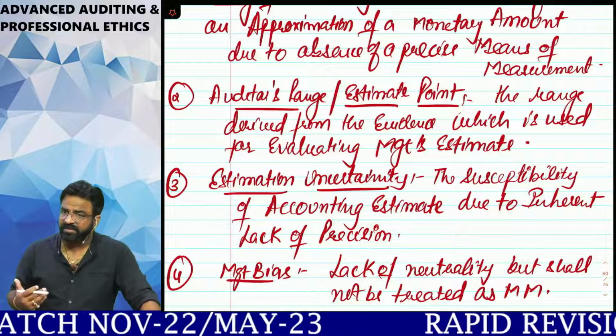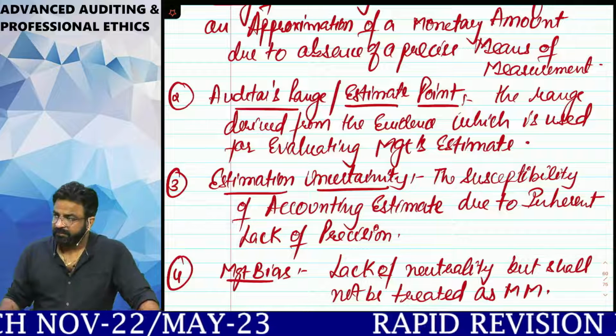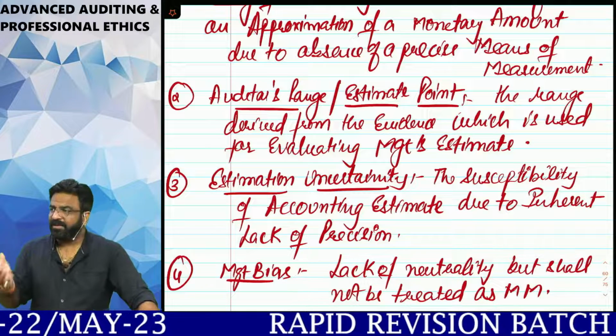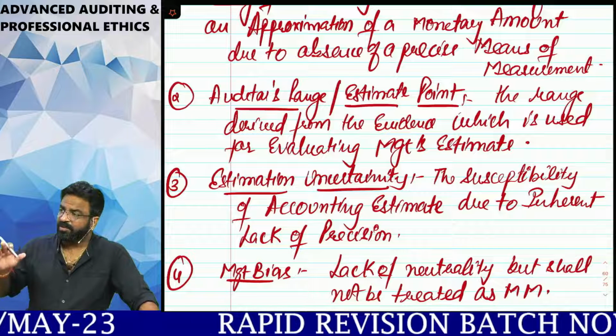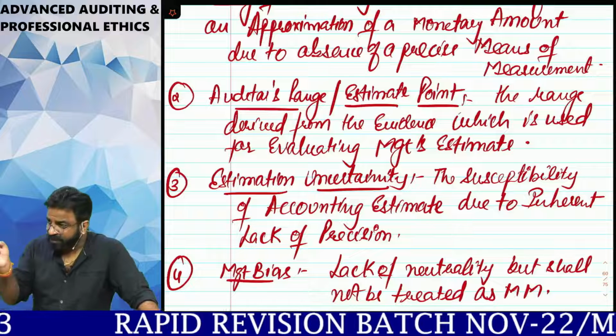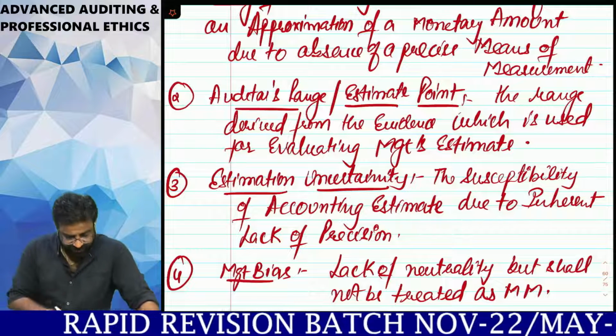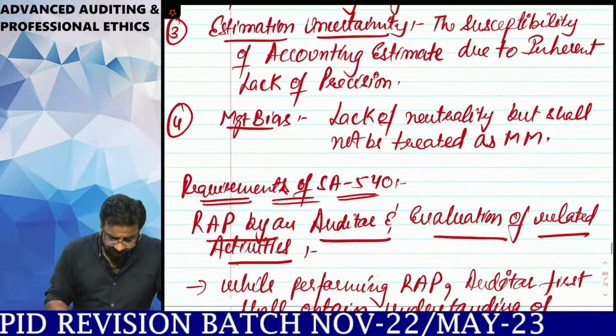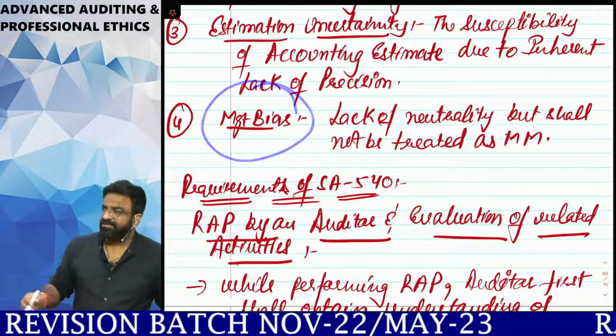I cannot say that tomorrow it will rain. It may rain. According to the weather, tomorrow it may rain. I will not be able to say that tomorrow it will definitely rain. It may rain. Are you getting the point? So that is called precision. This precision is known as what? Estimation uncertainty.